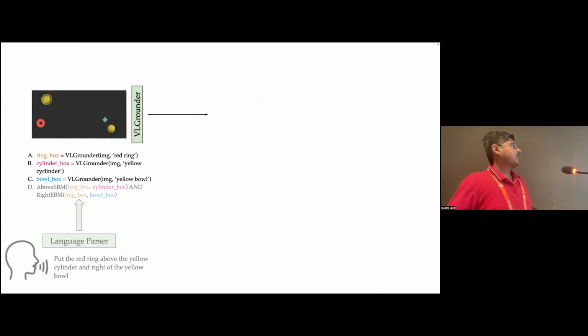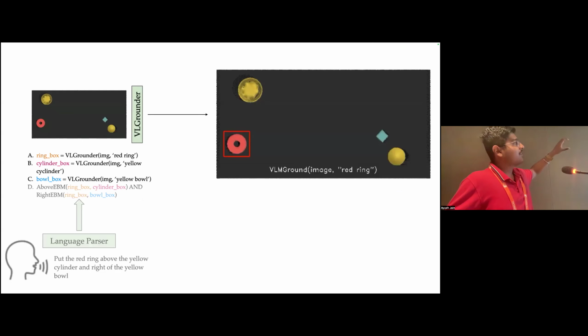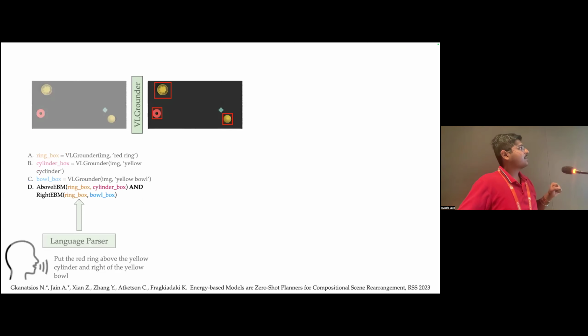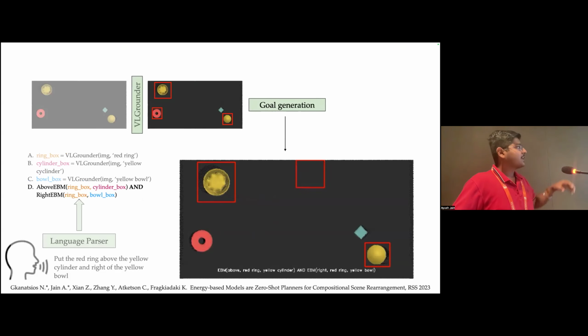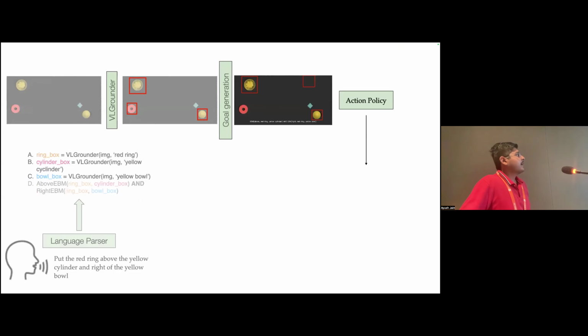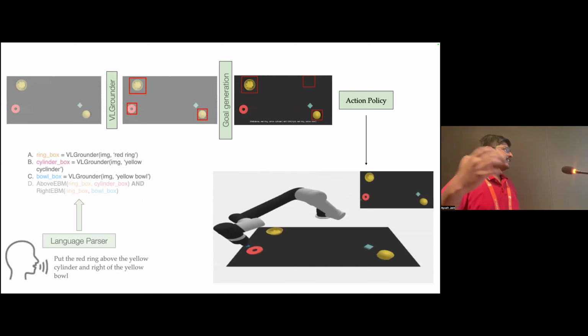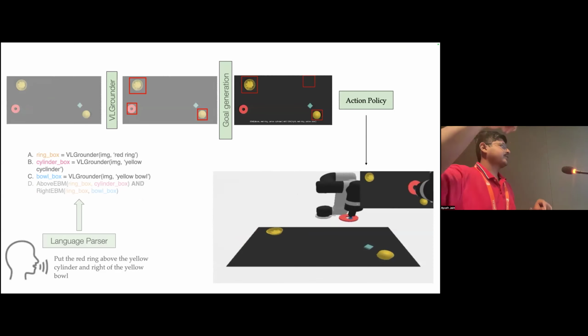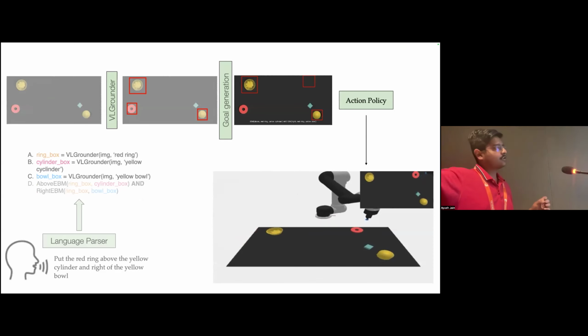So we first call our open vocabulary object detectors, which can detect the objects that are relevant for the given sentence. Then we call our energy-based model that generates a goal configuration of where the object should be moved so that it satisfies the given constraint. And then we have some simple action policies that locally manipulate the object so that it picks up the object from where it was and moves it to the goal location.